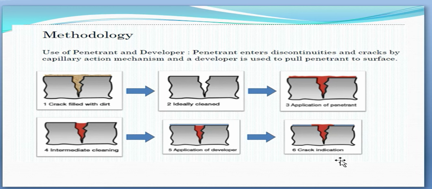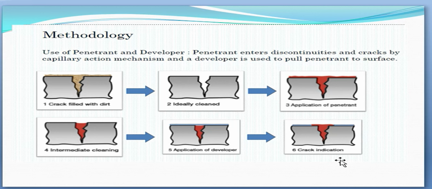It is used extensively for the inspection of wrought and cast products of both ferrous and non-ferrous metals, powder metallurgy parts, ceramics, plastics, and glass objects. In this method, the liquid penetrant is applied evenly over the thoroughly cleaned surface under test and is allowed to remain long enough to permit penetration into the possible discontinuities.